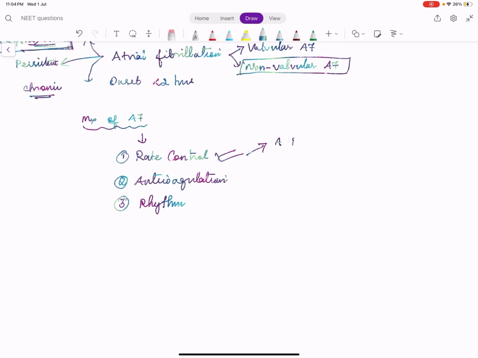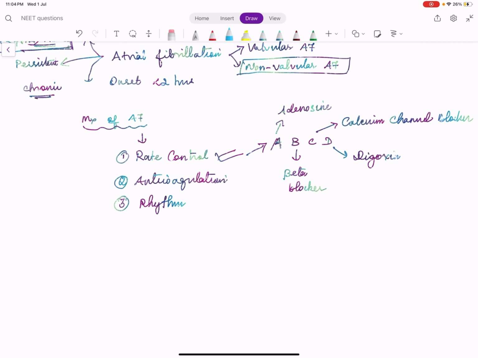So rate control, just think of the mnemonic ABCD. Okay, in any arrhythmia question, think of the mnemonic ABCD. A for adenosine, B for beta blocker, C for calcium channel blocker, and D for digoxin.